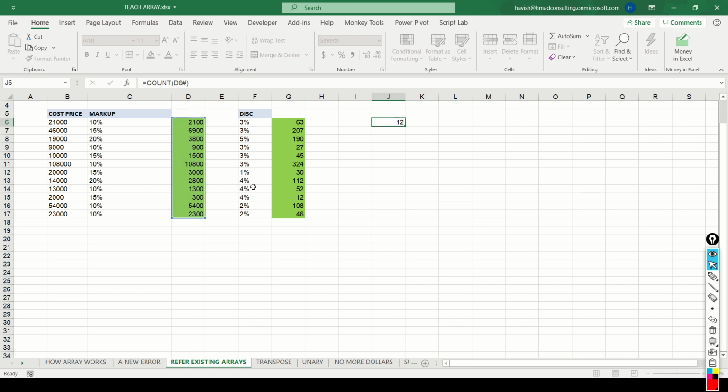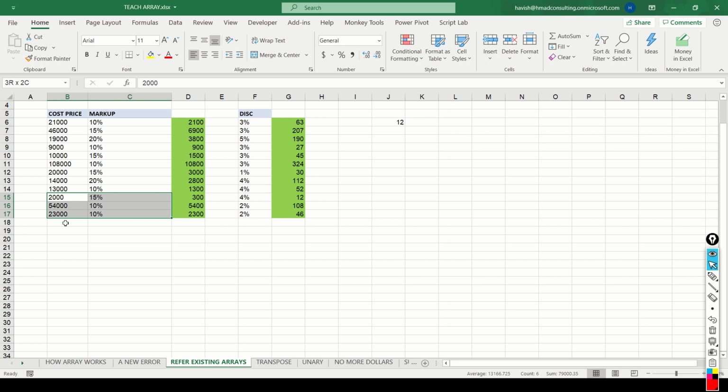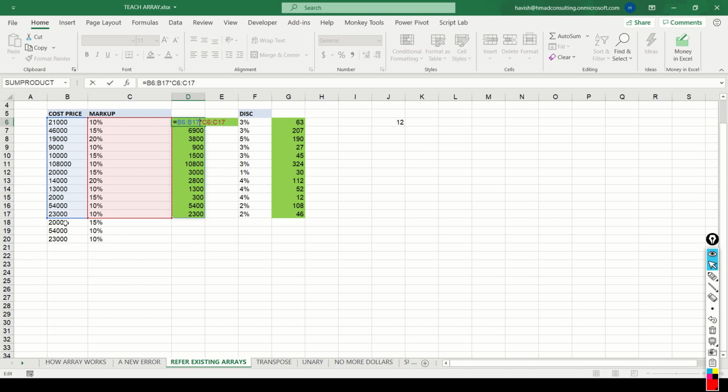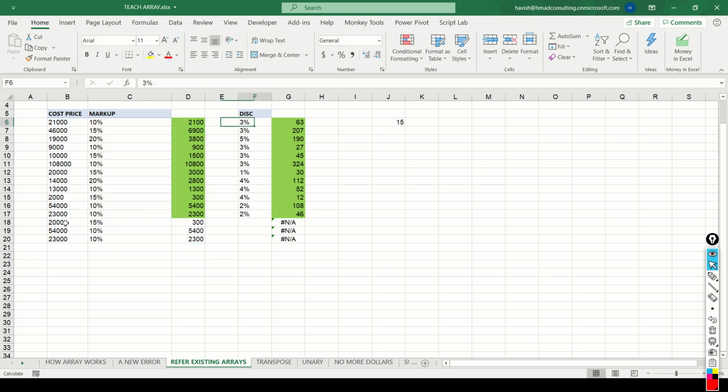And you know the advantage of doing this? Tomorrow, if more values get added, like this, you would notice that the count changes to 15. Despite the fact that more rows have been added, I don't have to change my count formula. Because new records have been added in my dynamic array, it very smartly picks it up in the count formula as well.